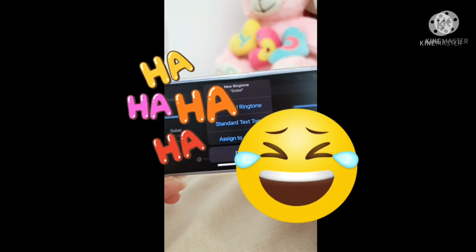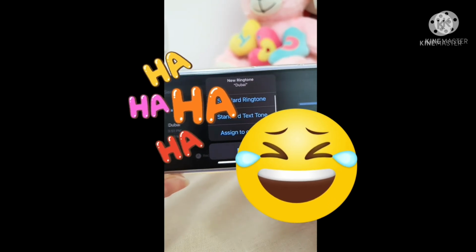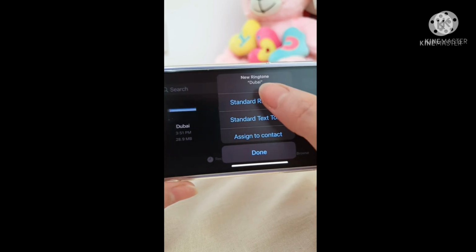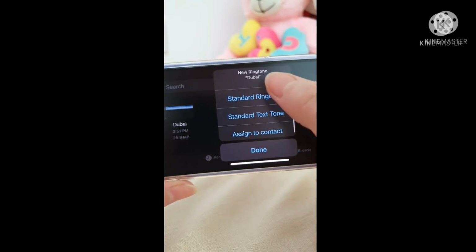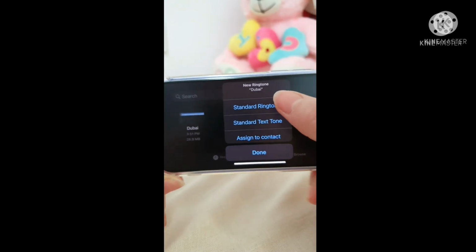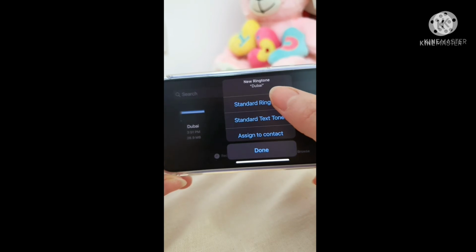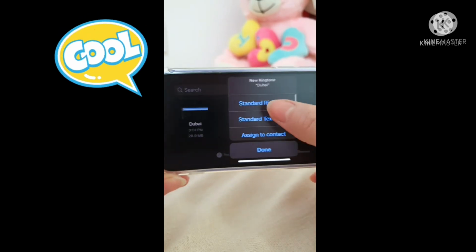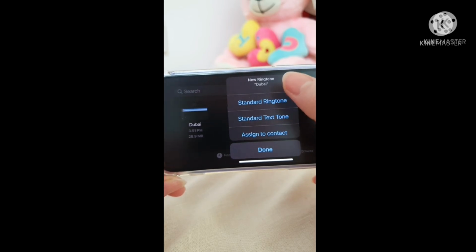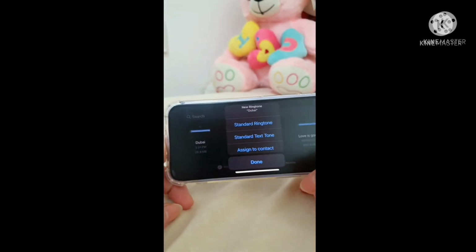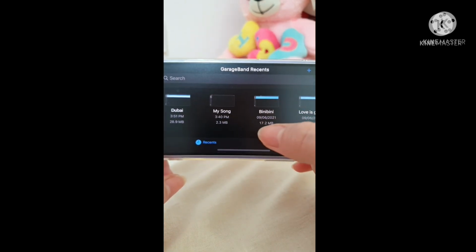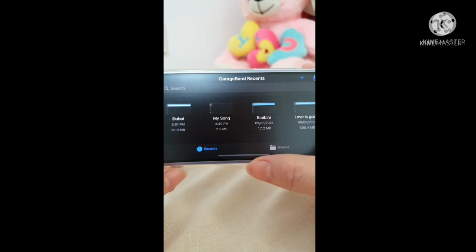Ayun, magagamit mo sa mga contacts mo kung ano yung gusto mong music dun sa boyfriend mo or sa kaibigan mo, sa BFF mo, diba? Yung para alam mo kung sino yung tumatawag sa'yo. Pwede ka mag-download ng mga music para sa kanila. So, separate. And so, pagtatawag sila, alam mo kung sino yung natawag, diba? So, maganda. So, para na siyang Android.